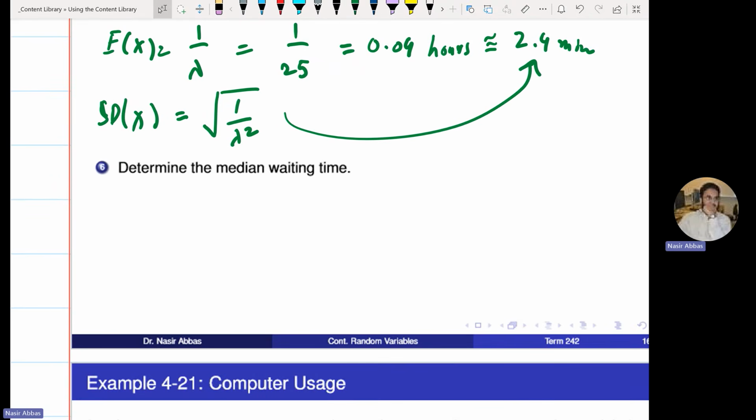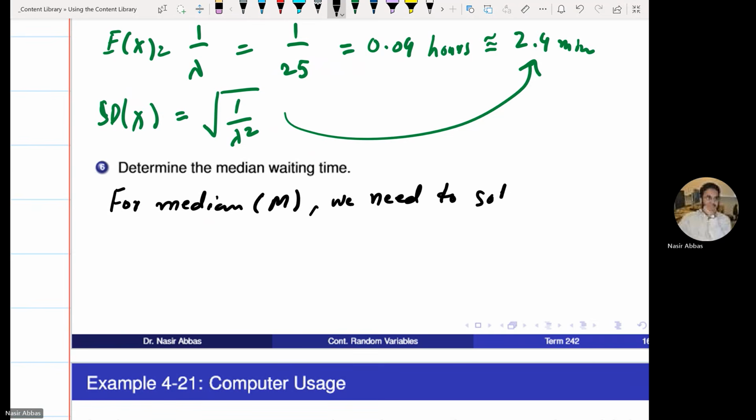How do you determine the median? For any continuous random variable, if you denote median, let's say by M, to find the median, we need to solve this equation.